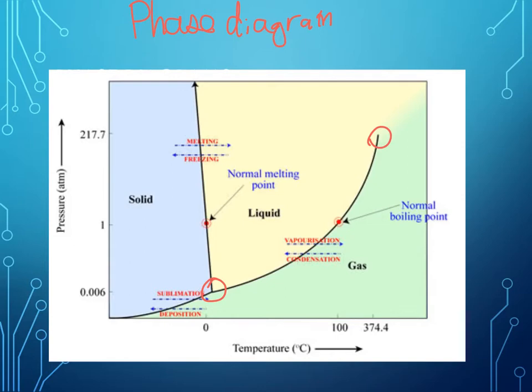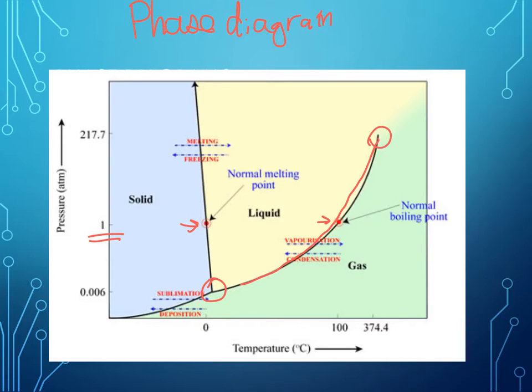You will be able to read normal melting and normal boiling based on the normal pressure of 1 atm. You can have a value that exists on the line in between liquid and gas, and if the condition is on that line, then that is a boiling point, or a freezing point if it's between the solid and the liquid.